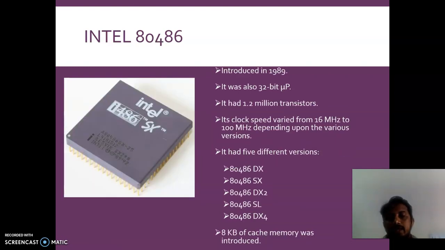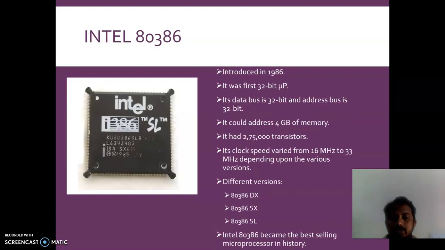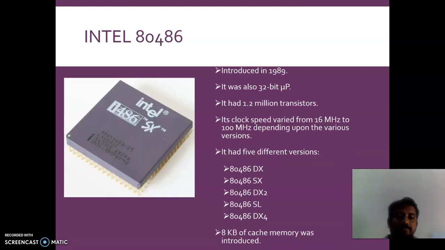So, this way, the number of transistors has been increased to a further extent. Then different versions were there: DX, SX, SL. These are the different microprocessors, and the 80386 was very successful in selling to a very large extent.